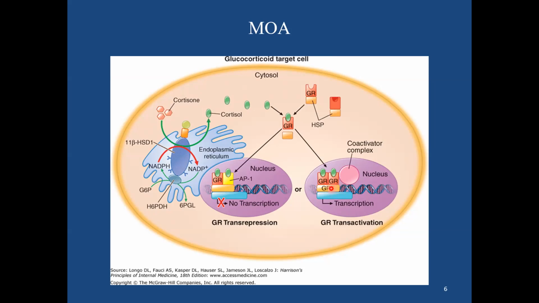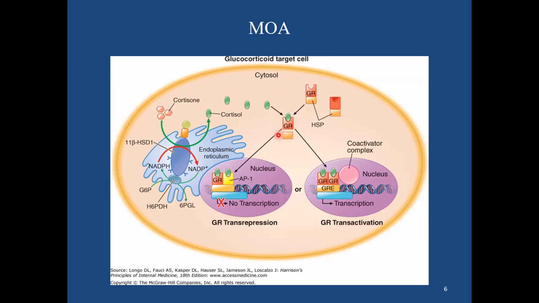However, the effect of the glucocorticoids at the level of DNA varies depending upon the transcription factors it activates or inhibits. Mostly it acts at the level of metabolism, which is known as glucocorticoid transactivation.